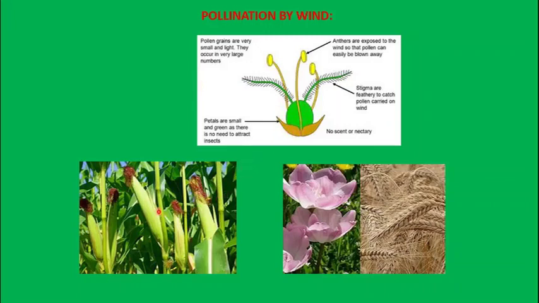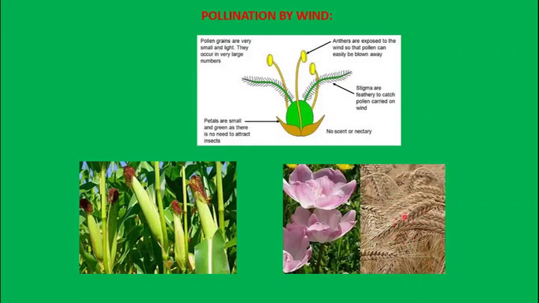Here you can see it's a maize, and you can see this violet color. These are nothing but the tassels. They are nothing but the feathery tassels, in order to trap, that is the stigma, to trap the large number of pollens for pollination and then finally fertilization. And here you can see this is a single flower. Here you can see this is an inflorescence like rice and all.